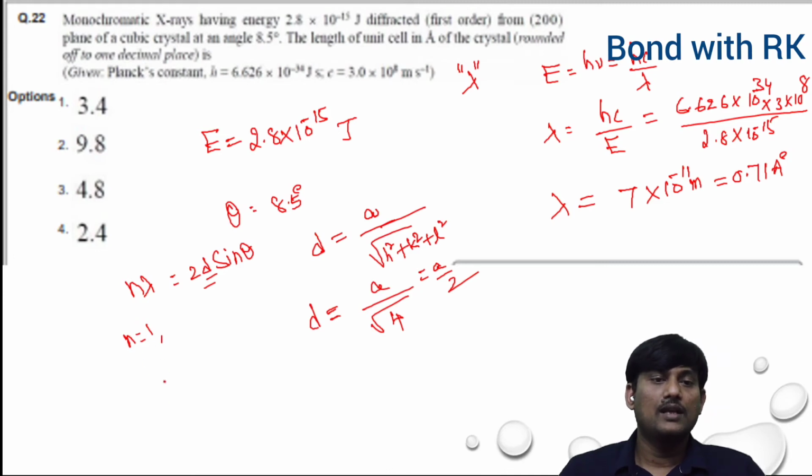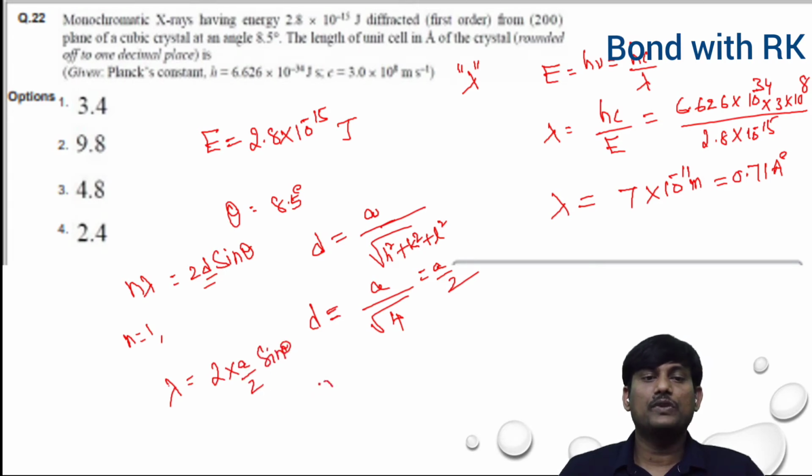Now we have to find the value of a. Here lambda is equal to 2 into a by 2 into sine theta. There is a cancellation of 2, so a is equal to lambda by sine theta.